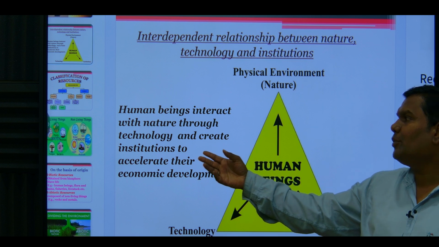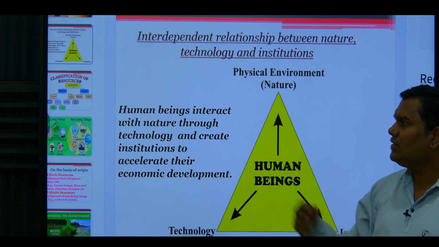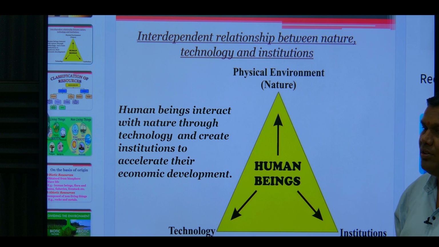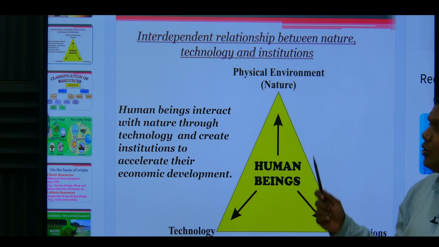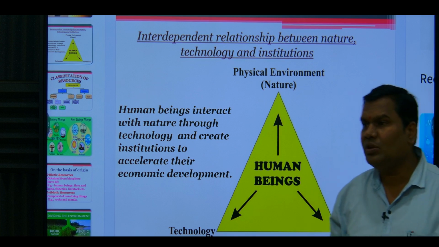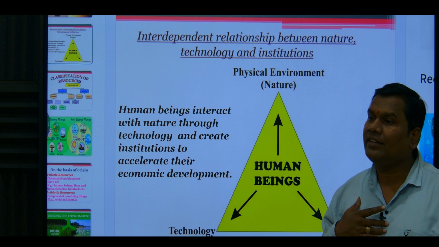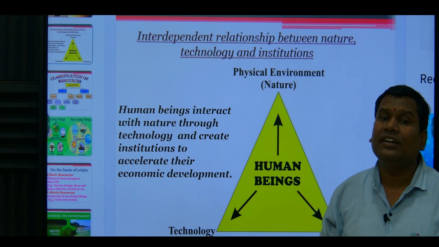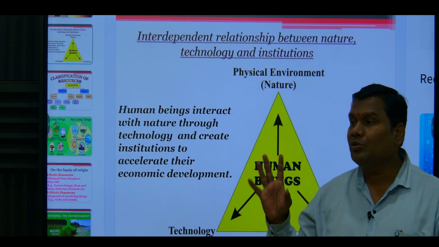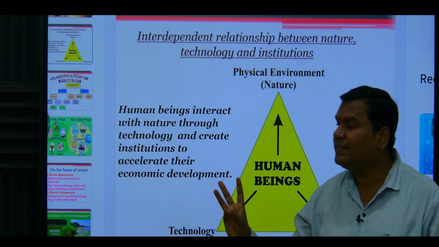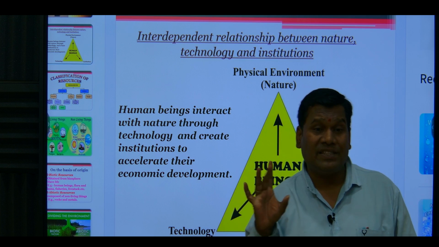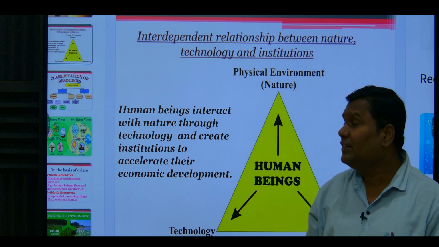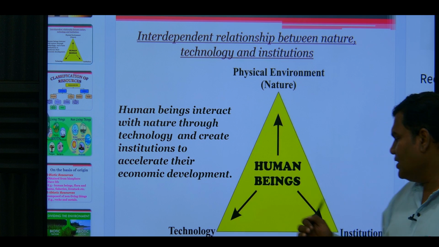And the second important point is technology. Technology is important for the growth of the resources. Without technology, no resource will develop. Suppose I have a land, and land is a passive factor. We have to make it an active factor. So how will the land become active? When we use harvesting machineries, then we can use chemical fertilizers, pesticides, insecticides. We can use many types of machineries, tractors. That is technology. Understood?